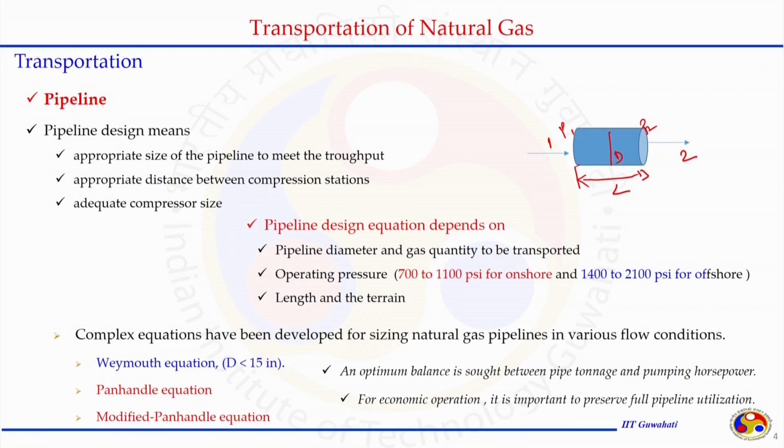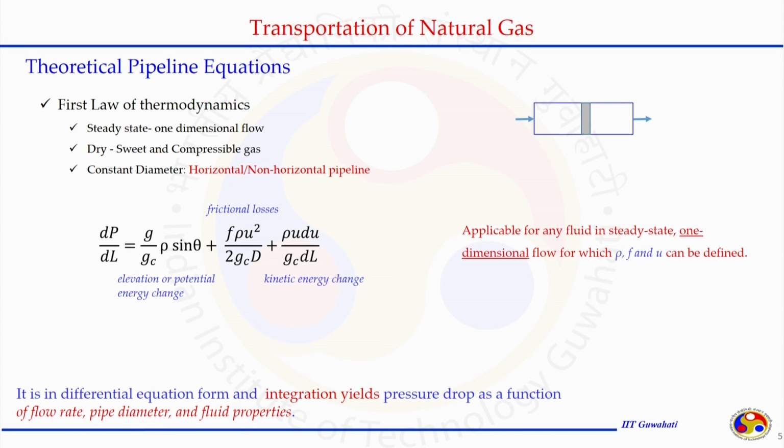If we go further and see how to set up the mathematical equations for this pipeline transportation mechanism, the theoretical equation can be set up just by considering the first law of thermodynamics. Several assumptions need to be made.